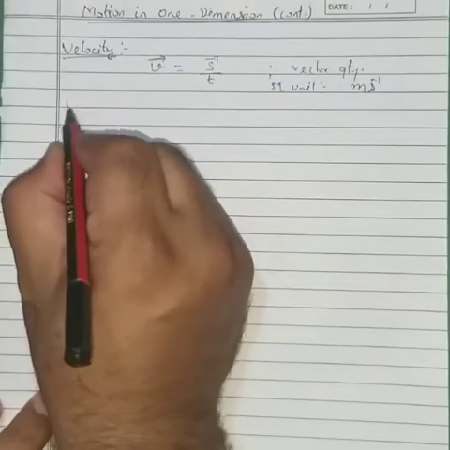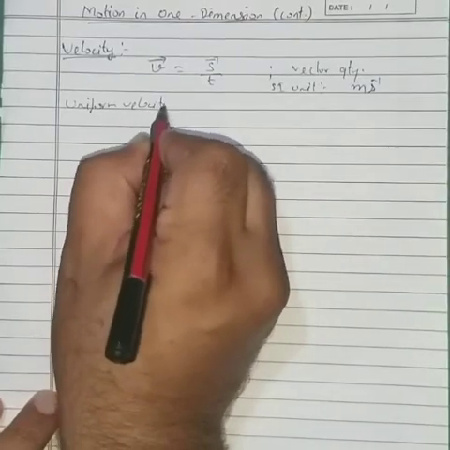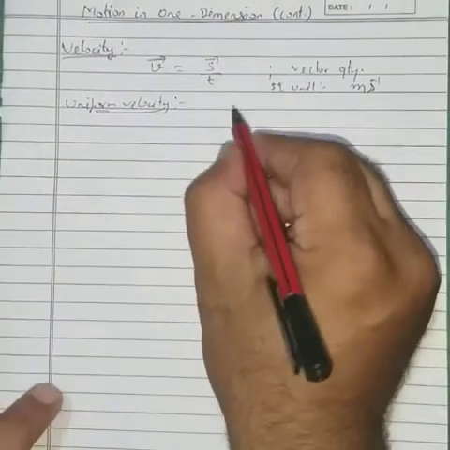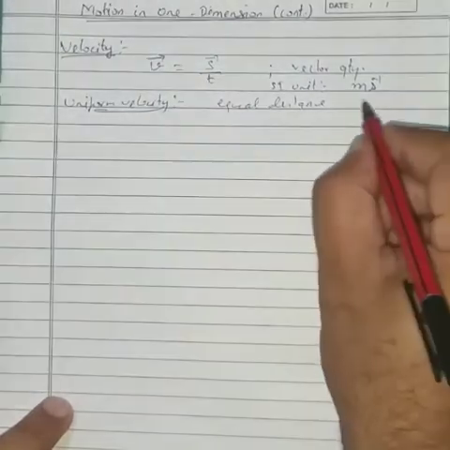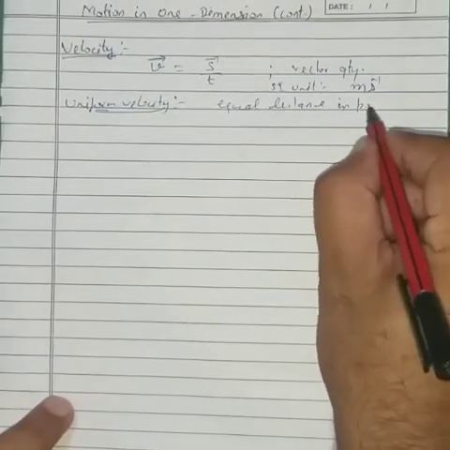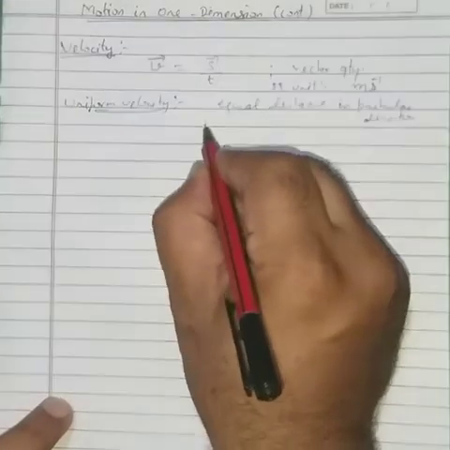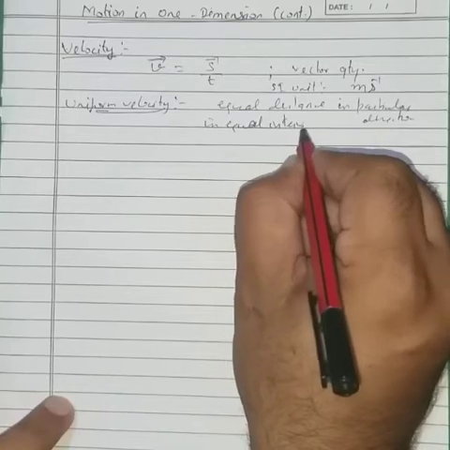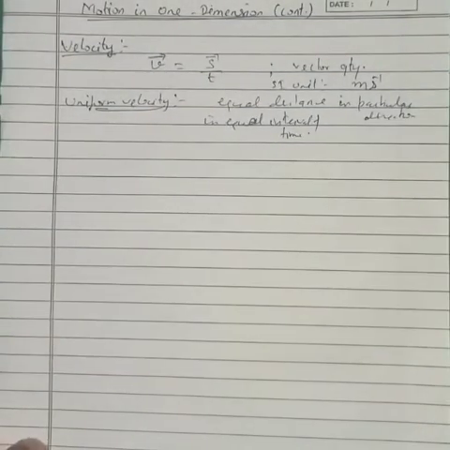Now uniform velocity. As we are saying that we will always talk about direction if we are talking about velocity, if a body covers equal distance in a particular direction in equal intervals of time, then we will say that the body is moving with uniform velocity.